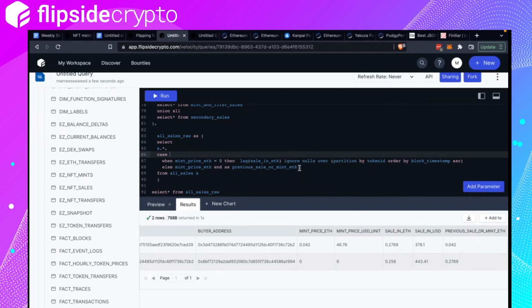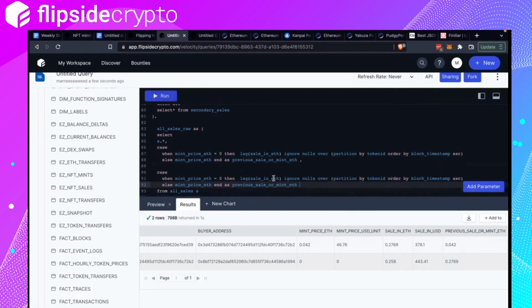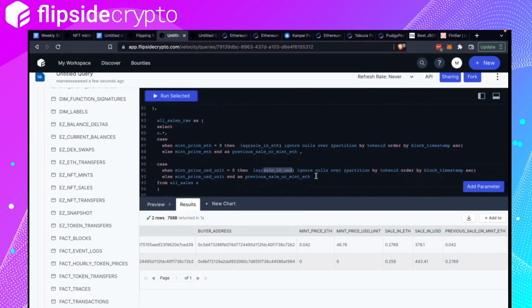So I'm going to copy this for USD. Mint price USD unit equals zero, then sale in USD as previous sale or mint USD.